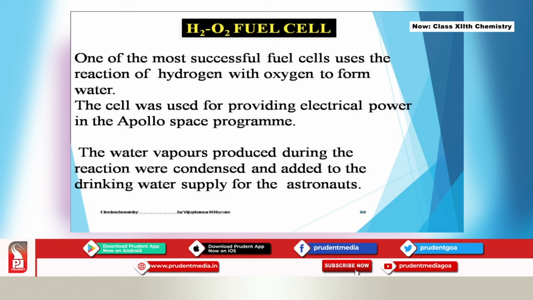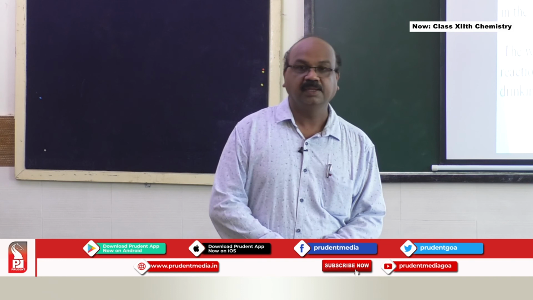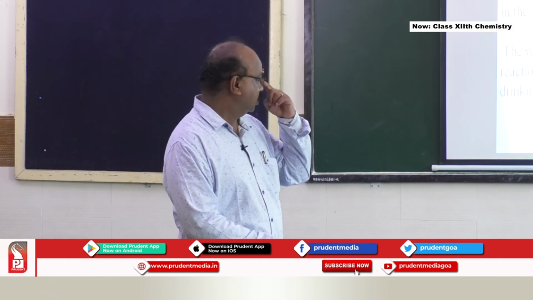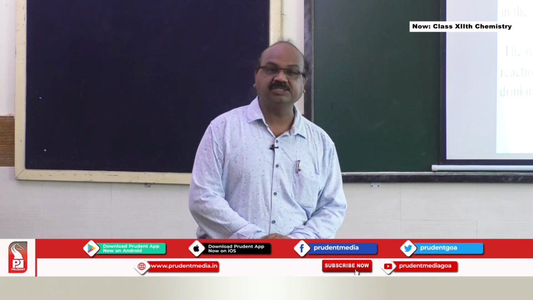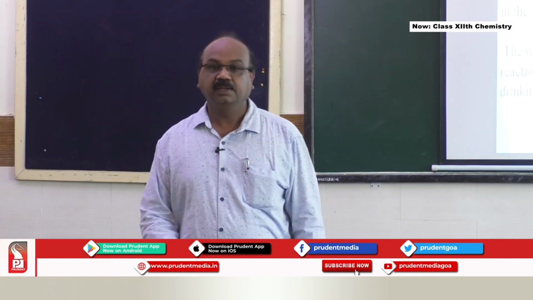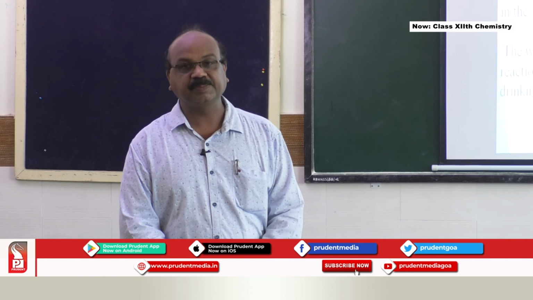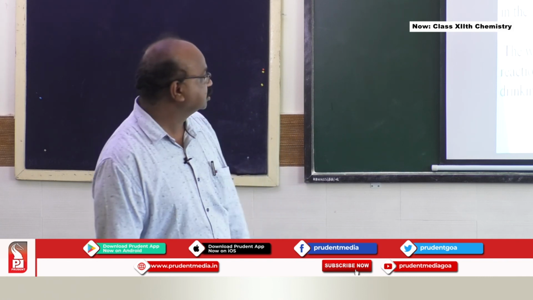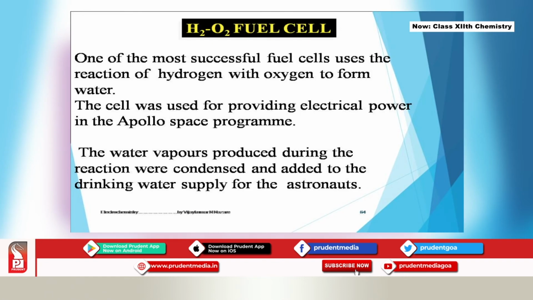It was used for providing electrical power in the Apollo space program by America, and the water generated was drunk by the astronauts. The water vapors produced during the reaction were condensed and added to the drinking water supply for the astronauts.